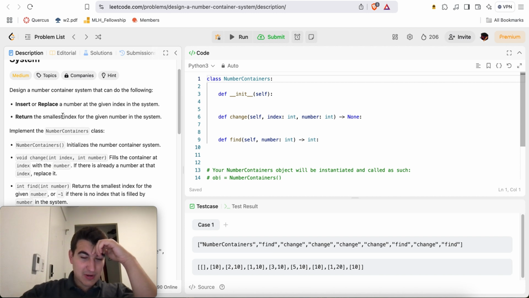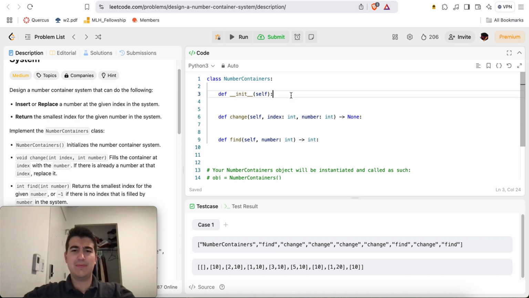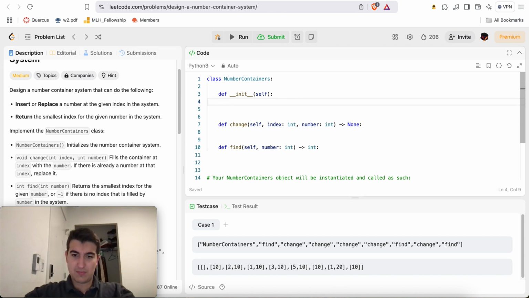Okay, insert or replace the number at the given index, and return the smallest index for the number in the system. So yeah, here we'll just say self.index_to_num is equal to this.